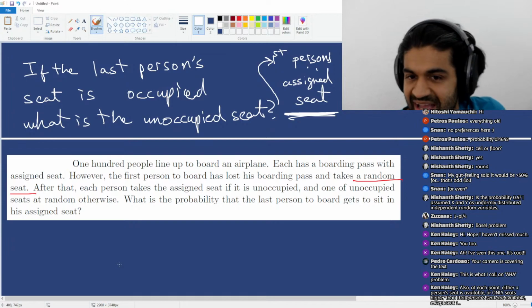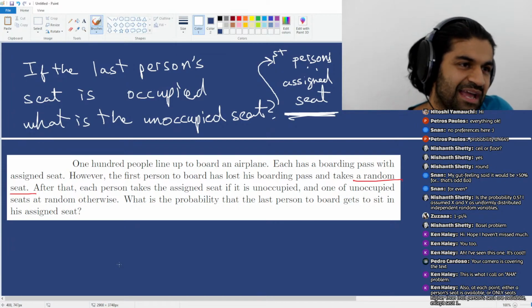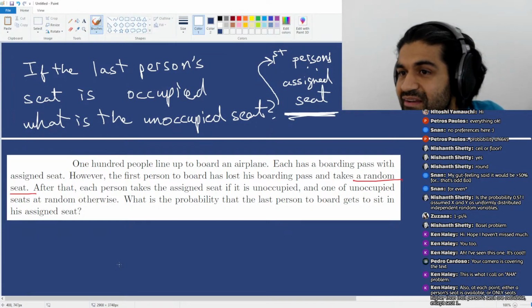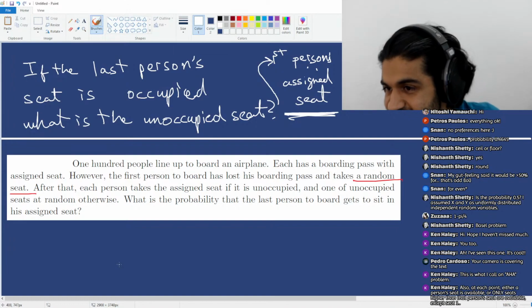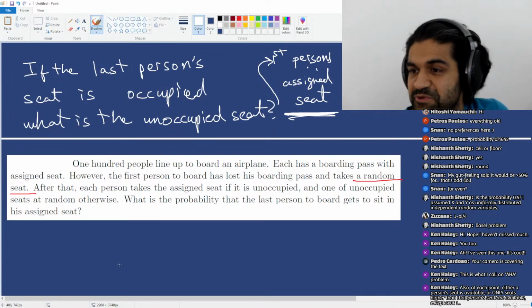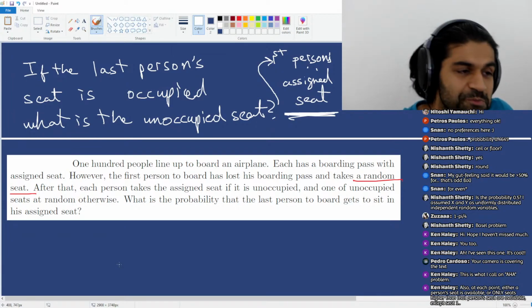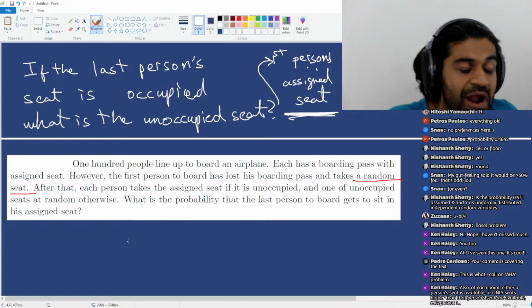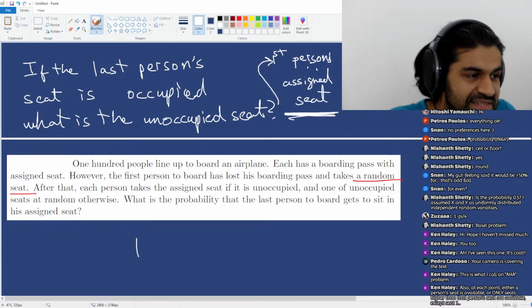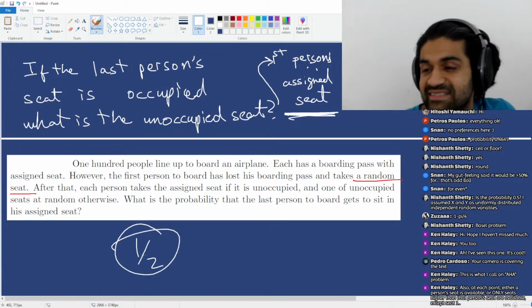That's absolutely true. But essentially, when the kth person shows up, they have no preference between seat 1, the first person's seat, and the 100th person's seat. They have no preference. At no point does anyone have a preference between those two seats, which means the probability between those two seats is always the same, which means the final probability is precisely 1/2.